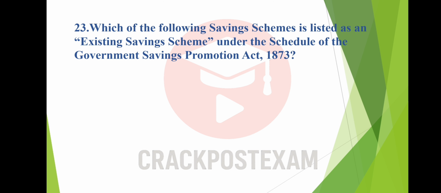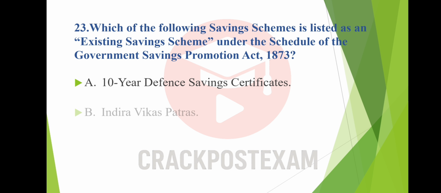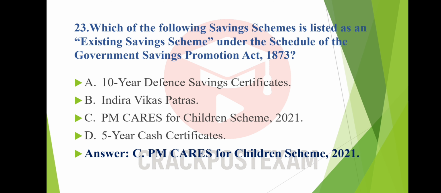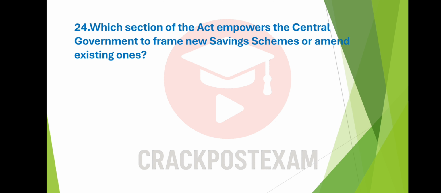Question number 23. Which of the following savings schemes is listed as an existing savings scheme under the schedule of the Government Savings Promotion Act 1873? Option A. 10-year defense savings certificate. Option B. Indira Vikas Patras. Option C. PM Cares for Children Scheme 2021. Option D. 5-year cash certificates. And the answer is option C. PM Cares for Children Scheme 2021.